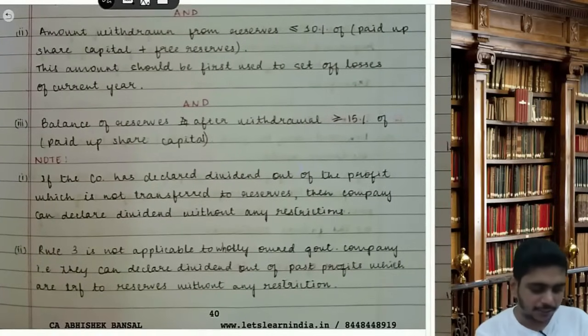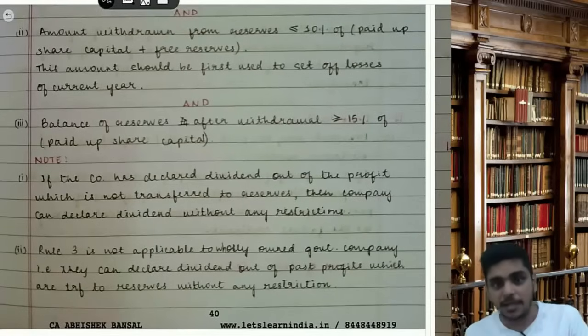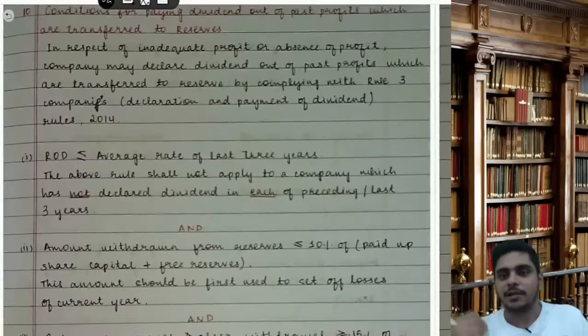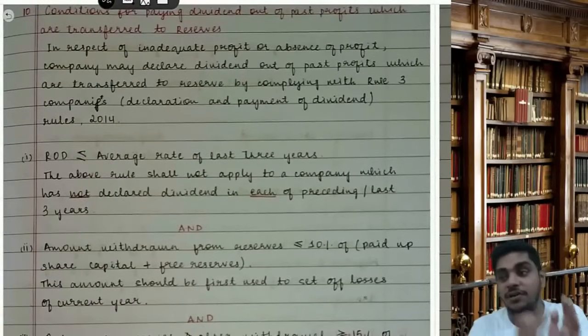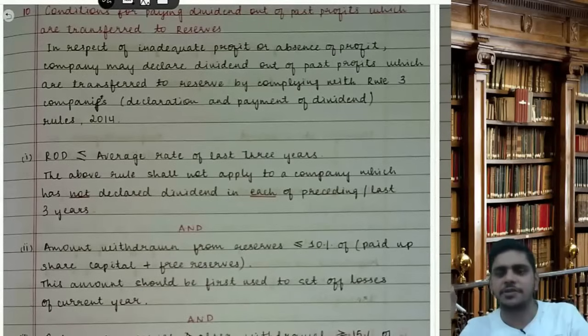Then, important point. In case the company has declared dividend out of the profits which are not transferred to reserve, that means we have not transferred to reserve, we have just carried forward opening balance of P&L, and you want to give dividend from that money, then the company can declare without any restriction. That means rule 3 is not applicable. If you are declaring the dividend from the past profit transferred to reserve, in year 2 you are using reserve, then condition 1, 2 and 3 have to comply.